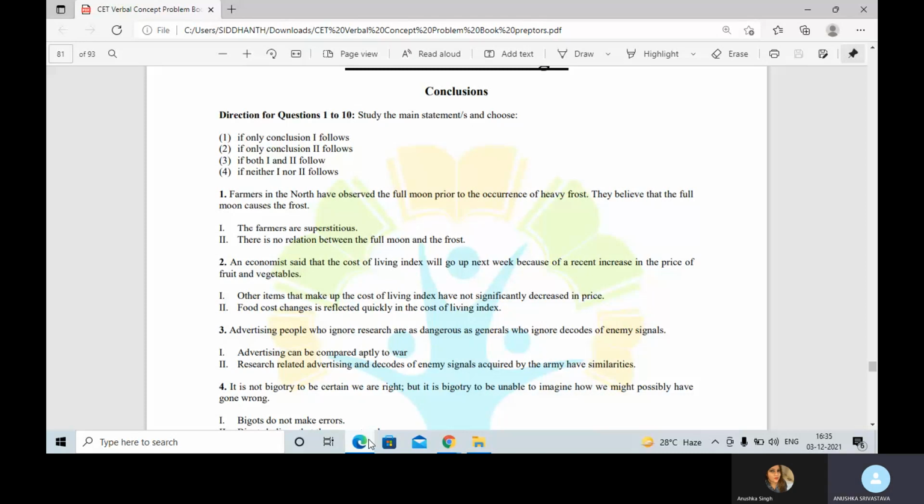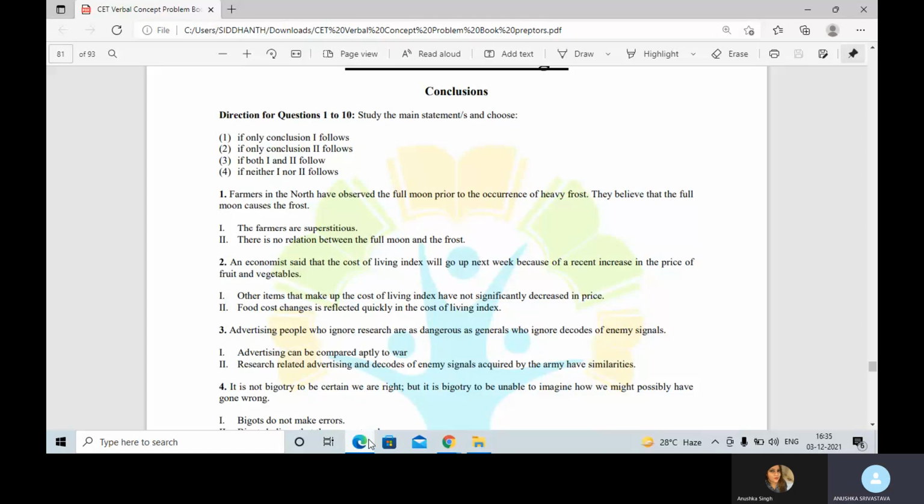There is no relation between the full moon and the frost is the second conclusion. But here in my question, it says that they have observed the full moon prior to the occurrence of frost. So we can't really say that there is no relation. There may exist some relation. Hence, my answer to the first one becomes option number 4, neither 1 nor 2.